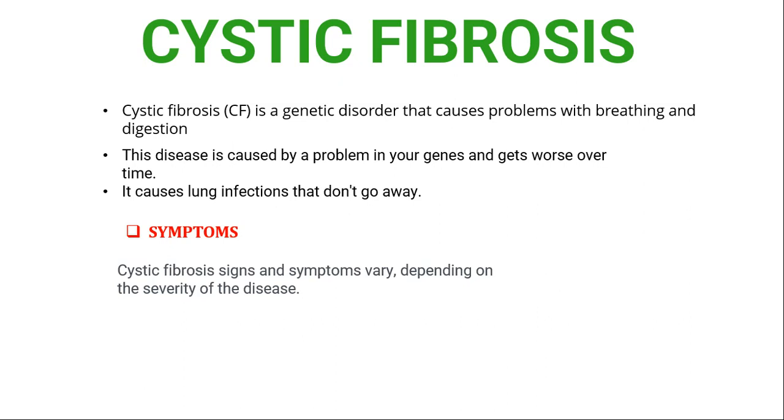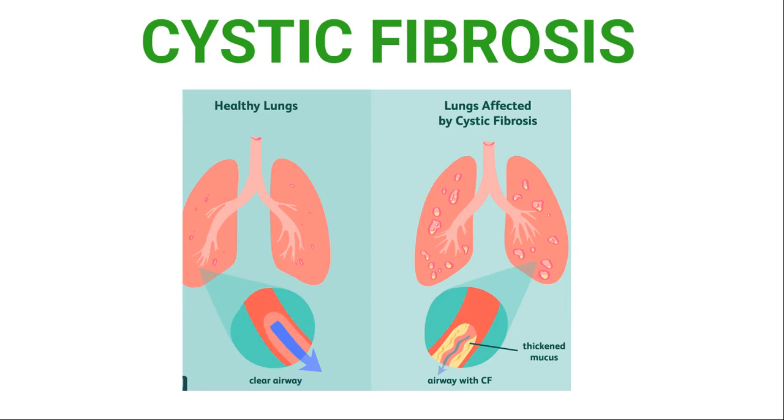The signs and symptoms vary depending on the severity of the disease. Here you can see the diagram of cystic fibrosis. The airway becomes narrow with thickened mucus. This is about cystic fibrosis.